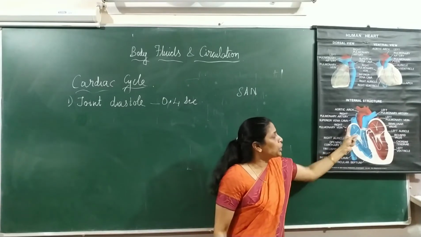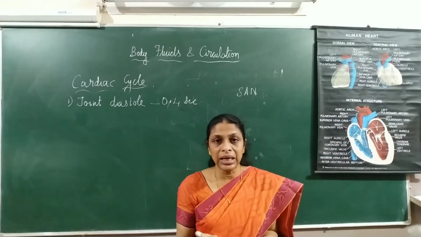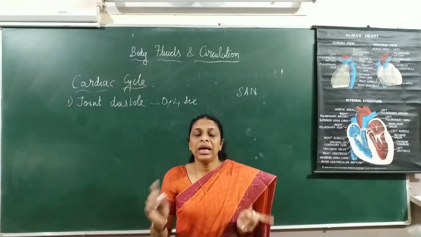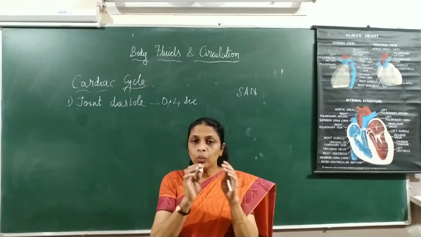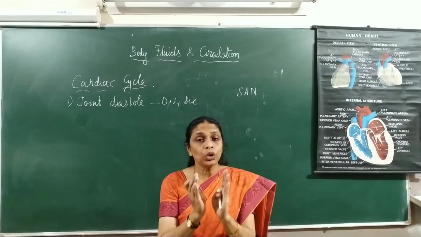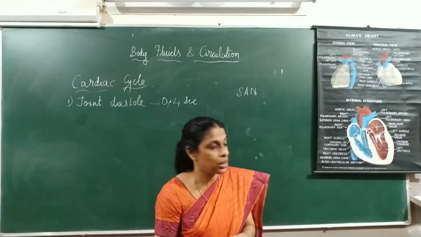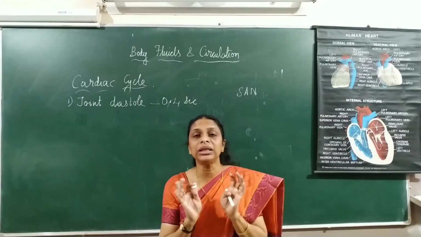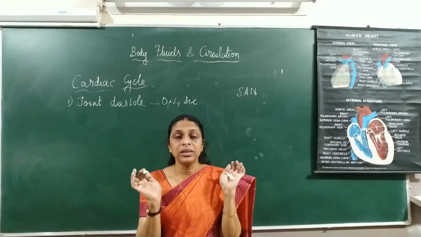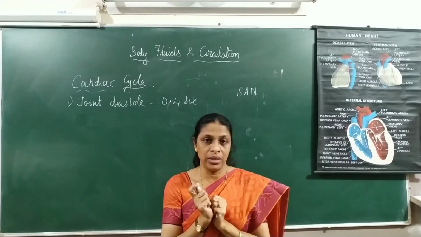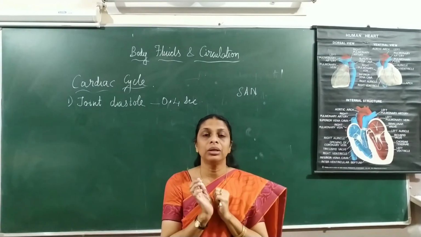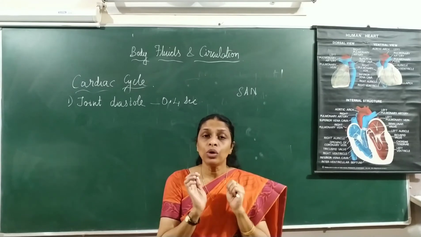So the signals which begin from the SAN will be carried by the pathways to the AVN. And when it reaches the AVN, from there it will be transmitted through the bundle of His towards the ventricles. So when the SAN starts sending the signals, the atria gets a signal that it's time for it to contract. So both the atria now contract.